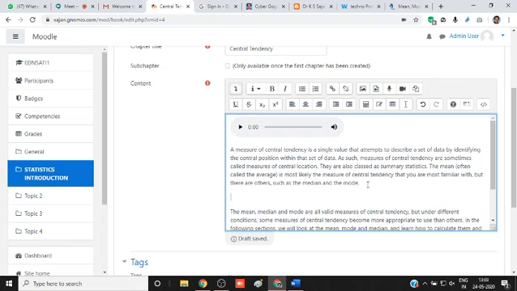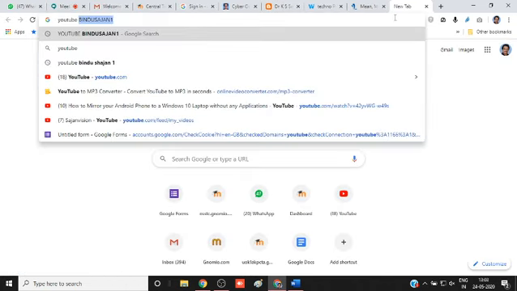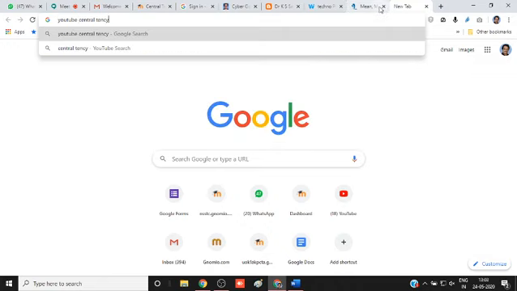You can add a YouTube video on central tendency, and that video will be displayed in your platform. And you can conduct video conferencing, many features are there. So it is very easy to add a video there. Just say this is a video. It is not loaded. Just right click. It is not loaded.